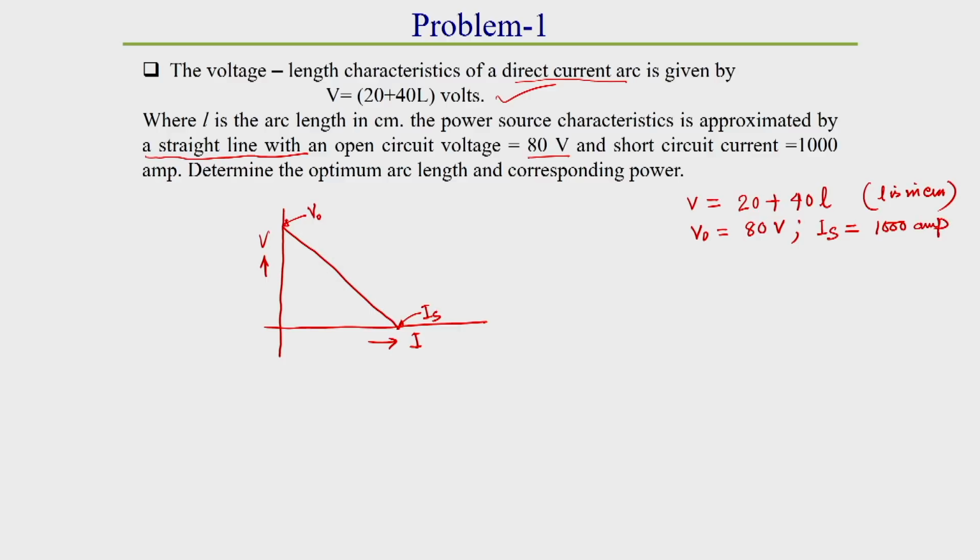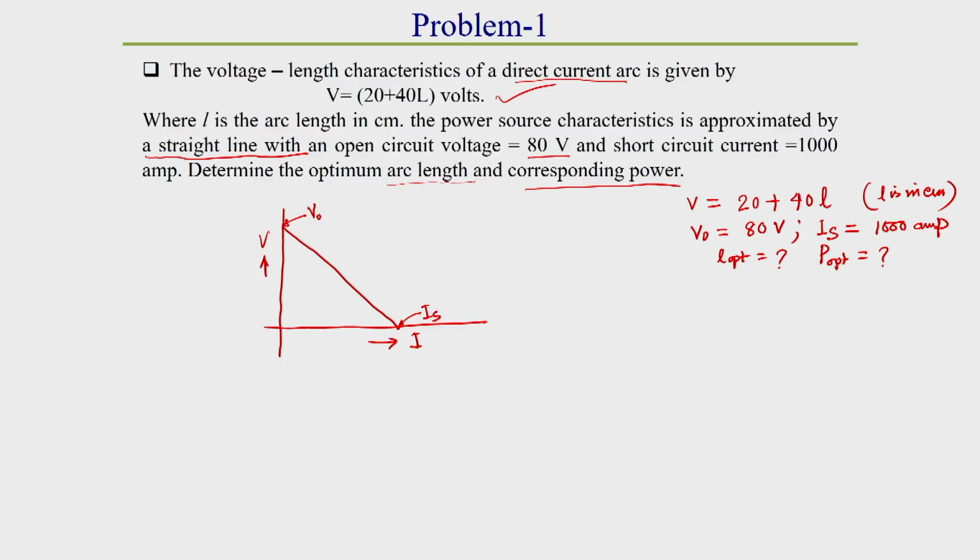So, using this information, I have to find the optimum arc length and the optimum power. That means I have to find the optimum arc length and P optimum. How do we find these? We have been given this voltage drop equation, which is a function of L.